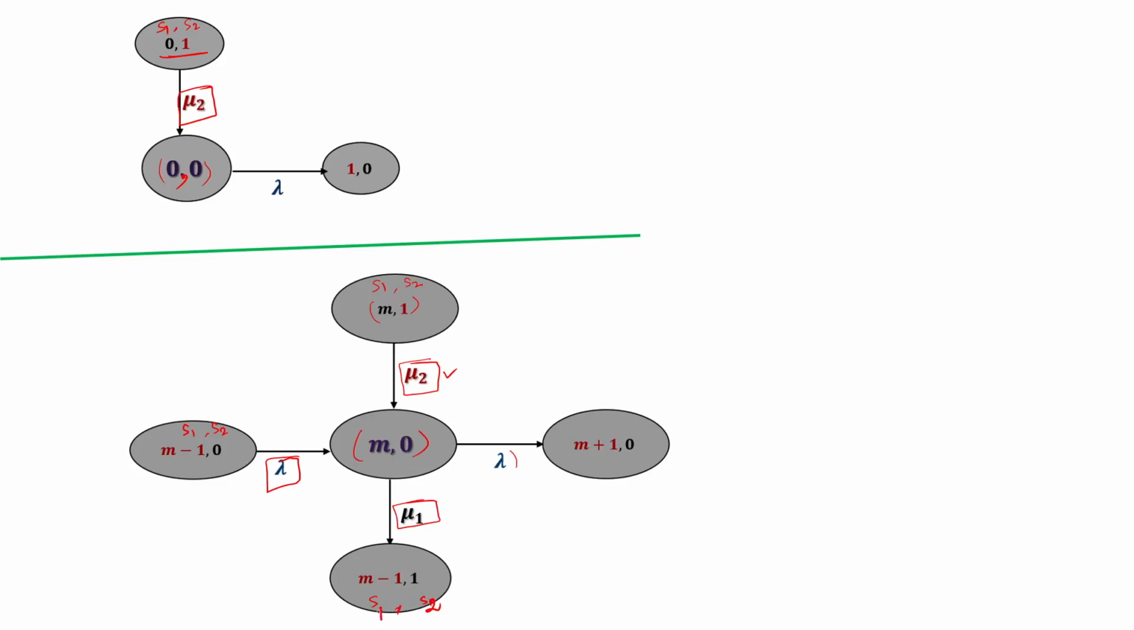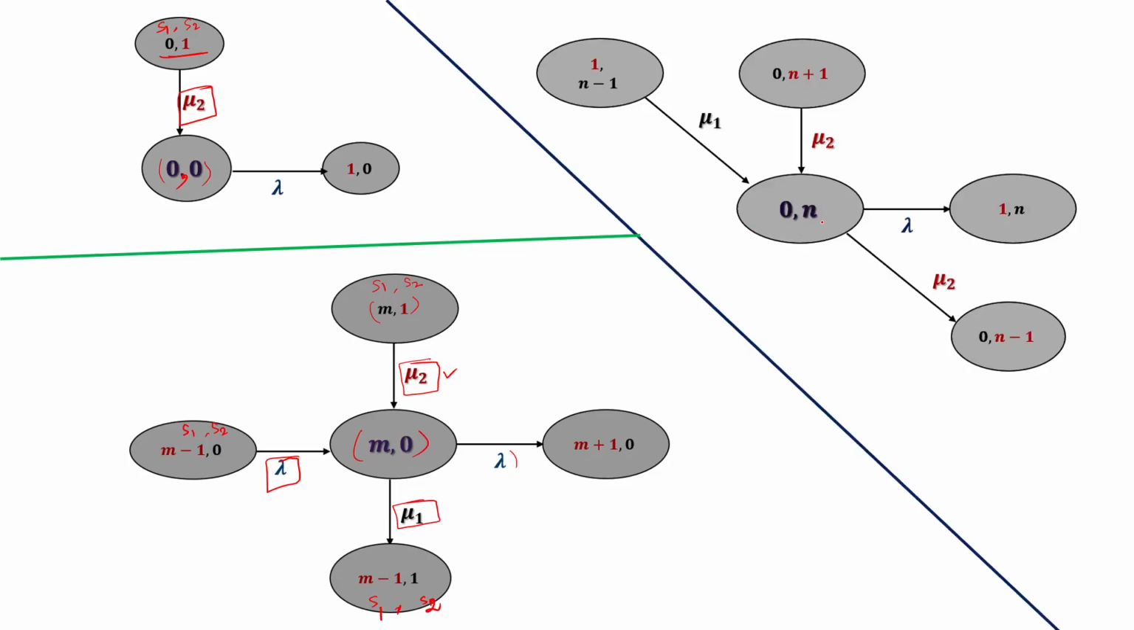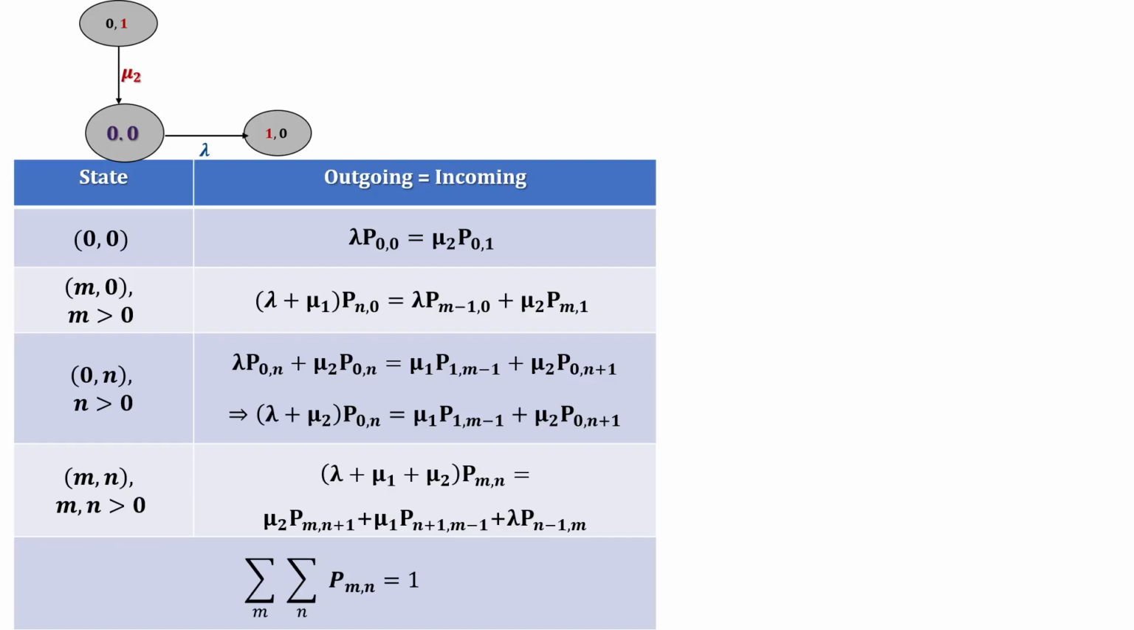It is S1, it is S2. Similarly, for n comma 0, we get this state. Now, state 0 comma 0. Here the balance equation: outgoing equal to incoming. Here the state 0 comma 0.